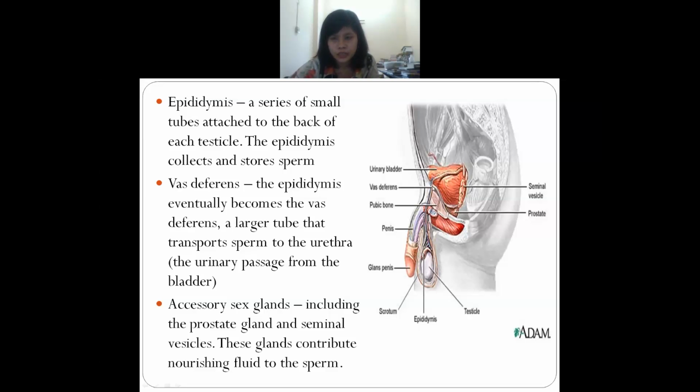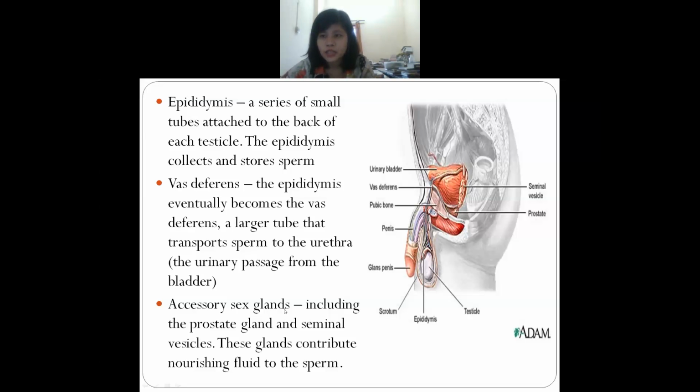Understand? And you will find that the vas deferens is larger in size, and it will transport the sperm. From the testicle, the sperm come to the epididymis, then they are transported. Transportation of sperm occurs in the vas deferens. And they will pass to the urethra. You remember, I taught you about the urethra in the excretory system. So they will go to the urethra.